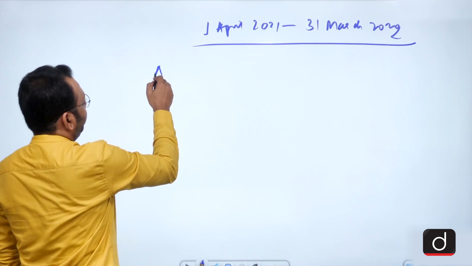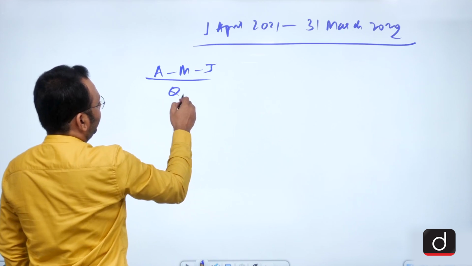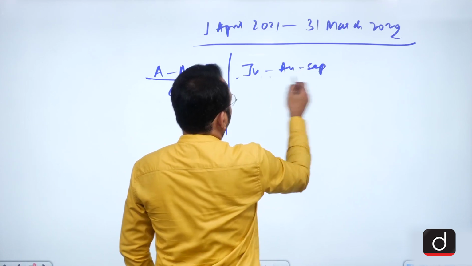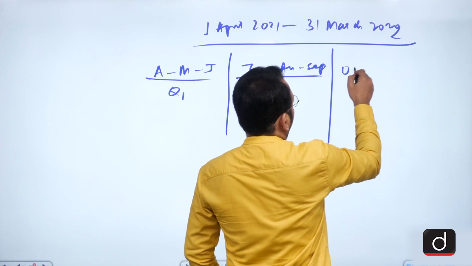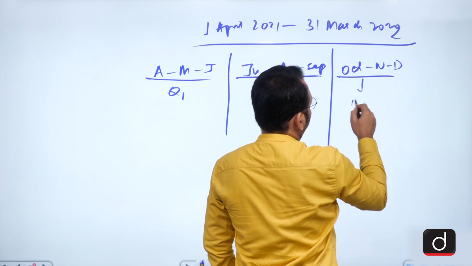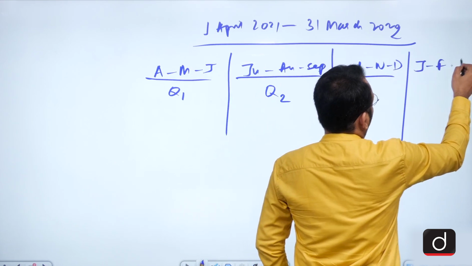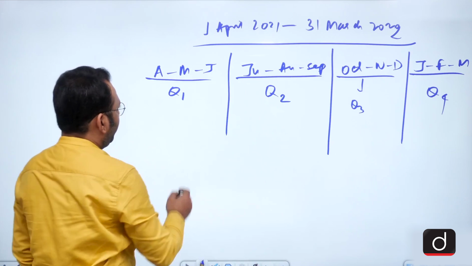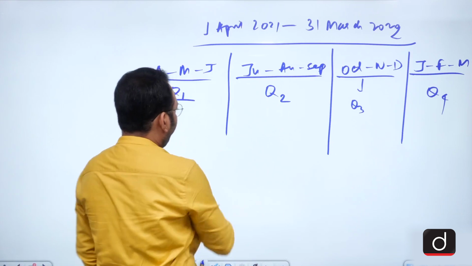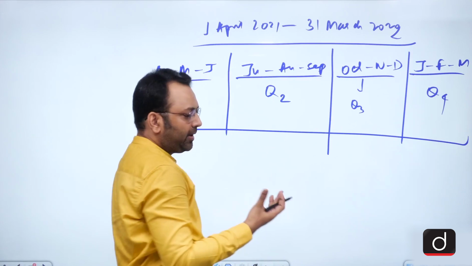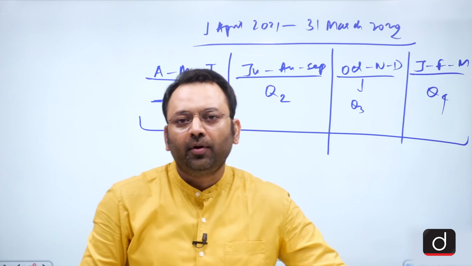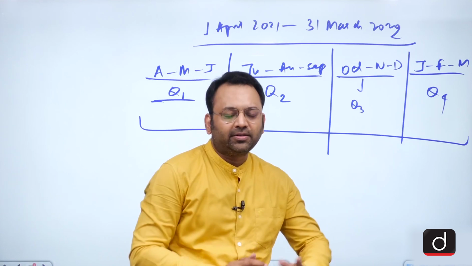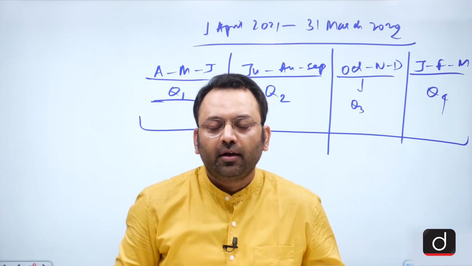So April, May, June is quarter 1. July, August, September is quarter 2. October, November, December is quarter 3. January, February, March is quarter 4. So GDP is actually calculated for all the quarters, and after the year is over, they are compiled and we get the GDP for the whole year. Now when we compare the GDPs of two different years or two different quarters, we get the